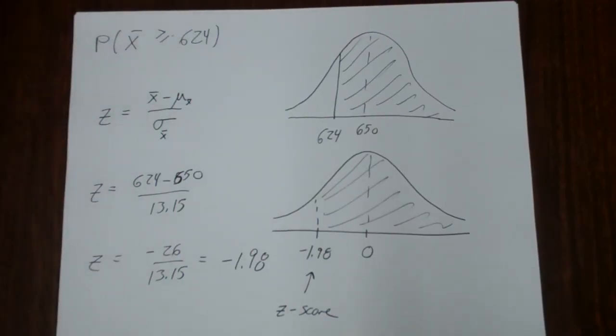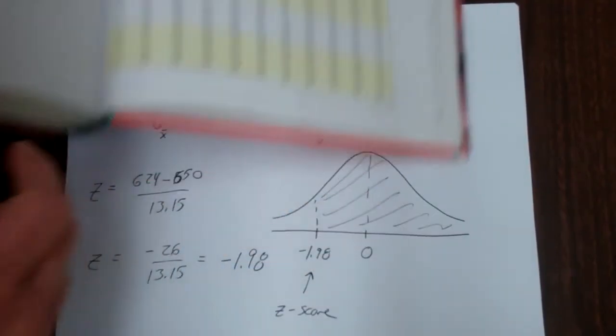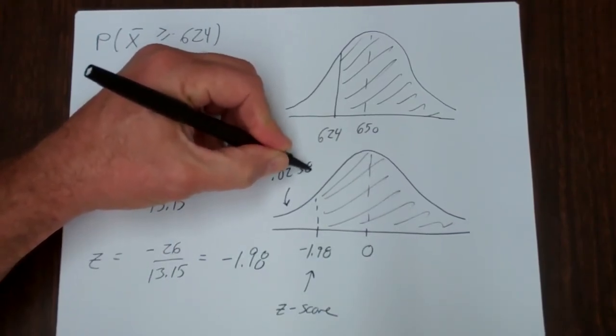Now, how do you do that? Well, you're going to need a z-table, though many graphing calculators can do it as well. You're going to look at the standard normal table. The thing about a standard normal table is that it will always give you the value to the left. In this case, you want the value to the right. So let's read that off. Minus 1.98: you go to minus 1.9 and over to 8, so you get 0.0239.